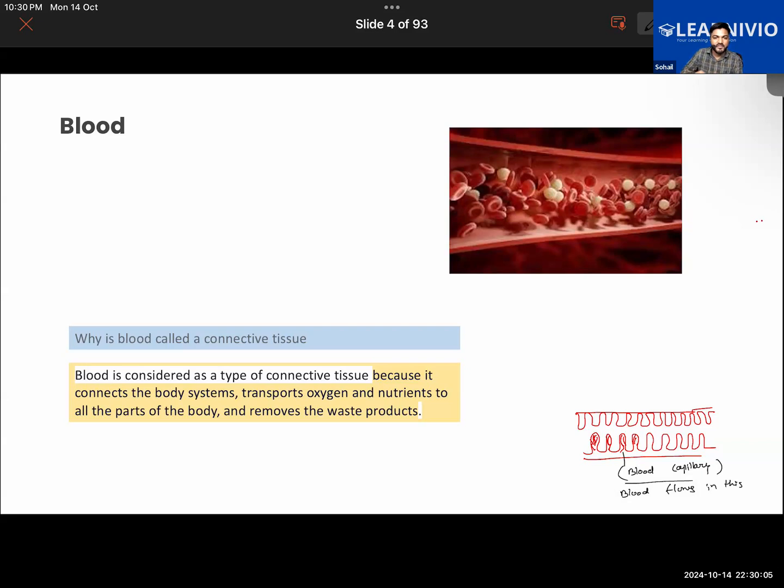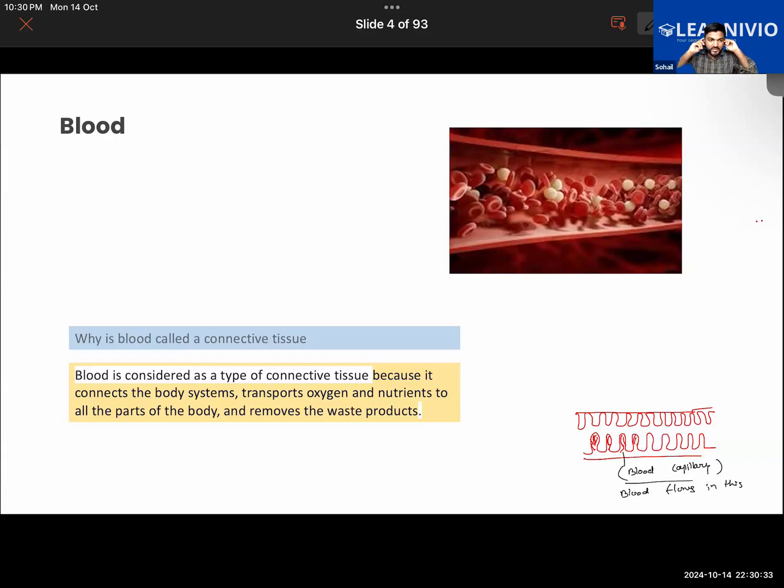So even if our skin is not getting an adequate amount of blood, I mean, the flow of the blood is slow in the skin, it is okay. But heat needs to be conserved for the important organs. Suppose in the cold season, if the flow of the blood in your skin increases, your body will lose the heat, then you will suffer from cold, right?